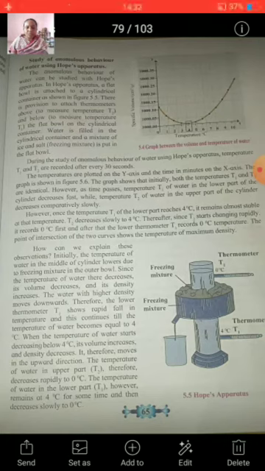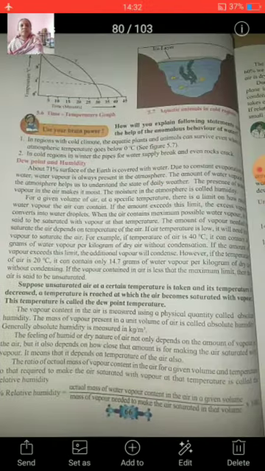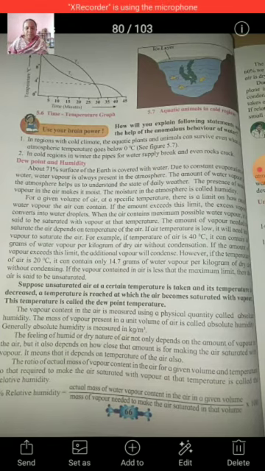The graph shows that initially both the temperatures T1 and T2 are identical. However, as time passes, the temperature T1 of water decreases fast. The T1 thermometer is below the bowl, and T2 is above the bowl.